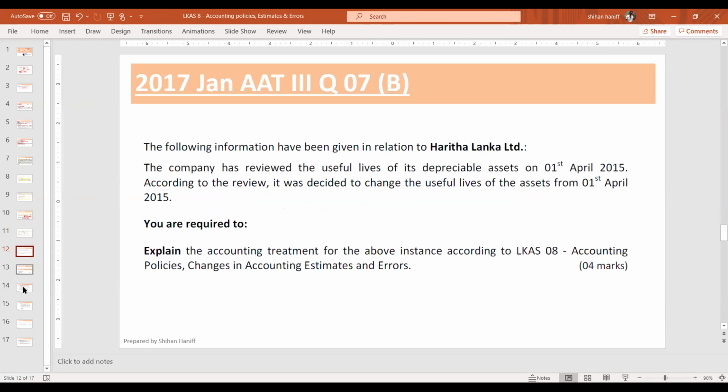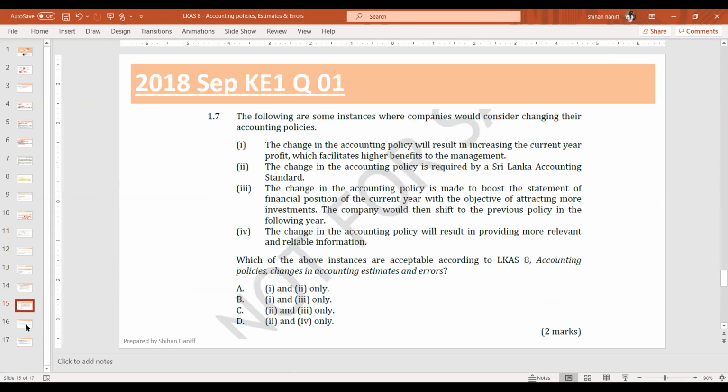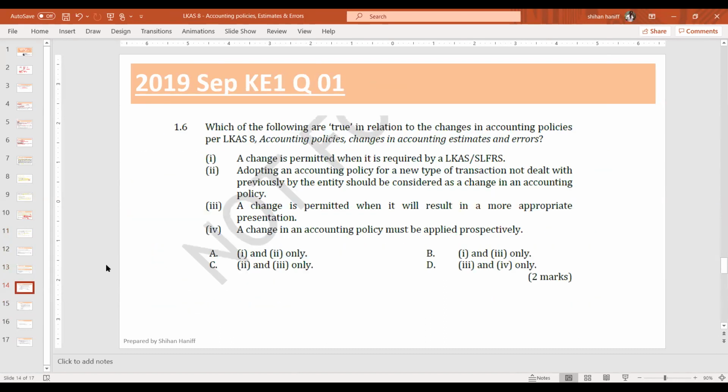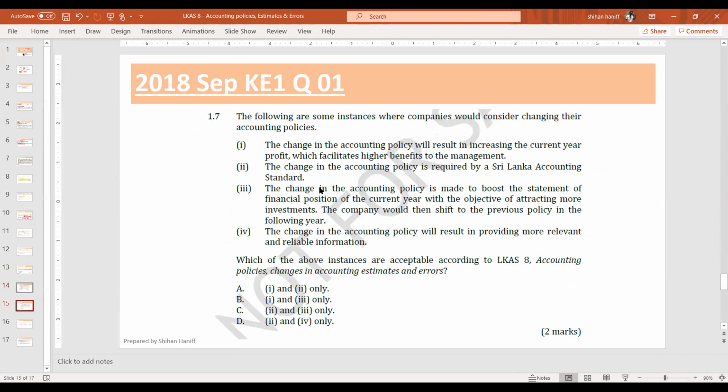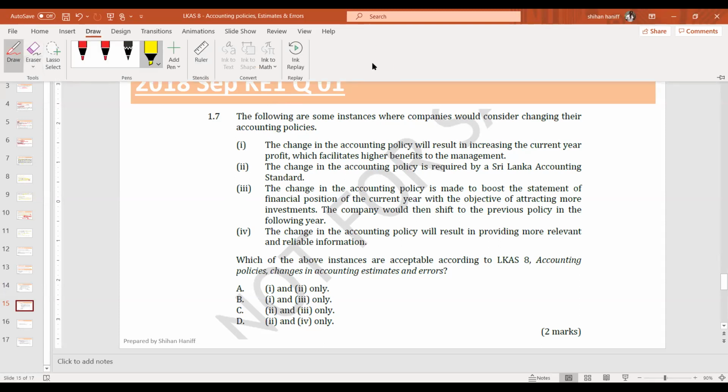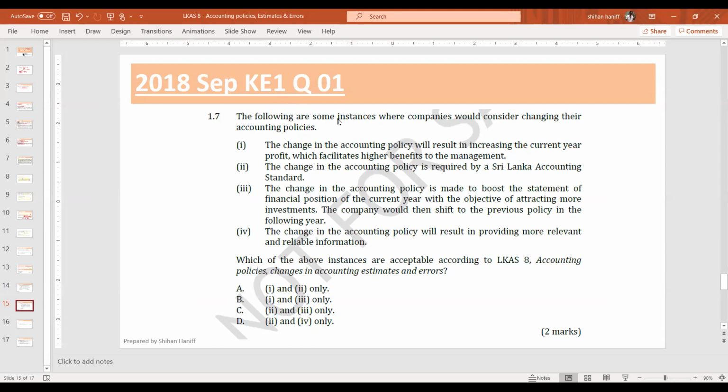So there are some other questions. I want you to do that as homework. Let's do one more MCQ question. This I took from a chartered paper. Tell me the answer for this. The following are some instances where companies would consider changing their accounting policies. Which of the above instances are acceptable according to LKS 8?